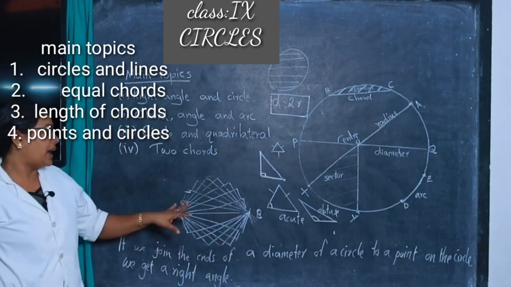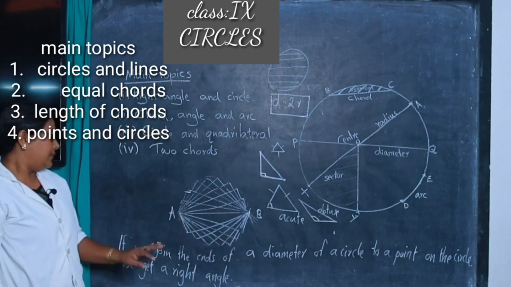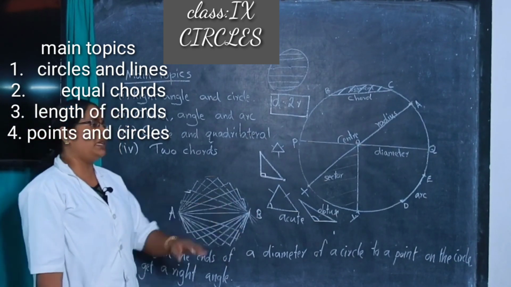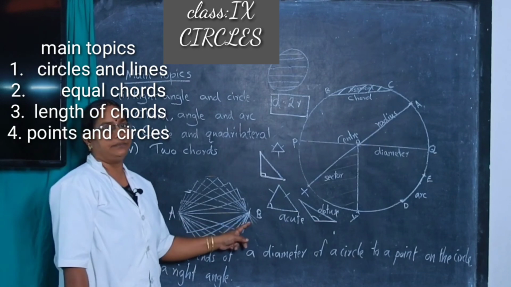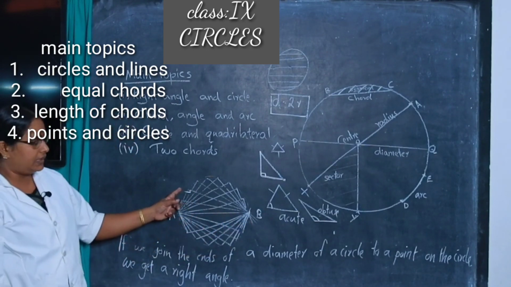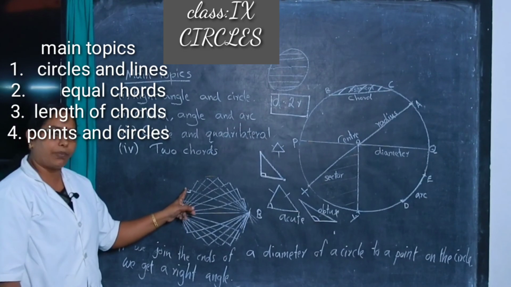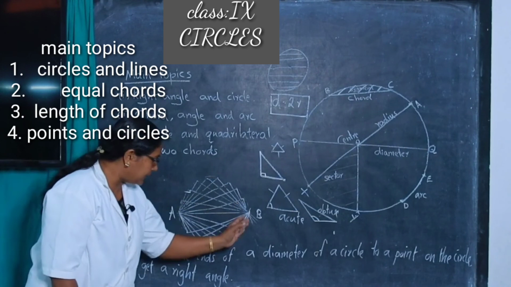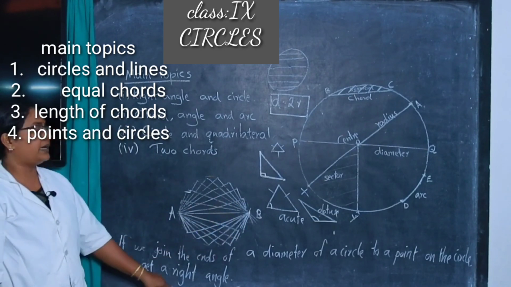What is the idea from this? If we join the ends of a diameter to any one point on the circle with lines, we get a right angle.